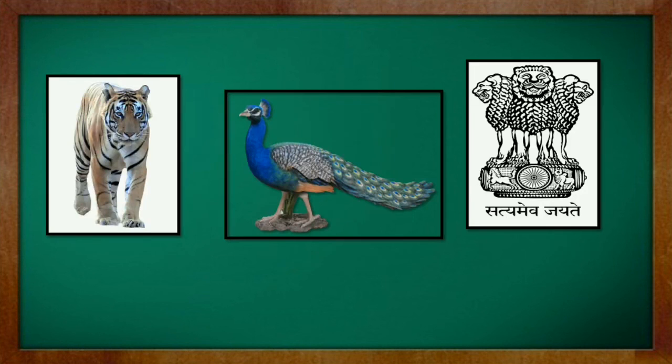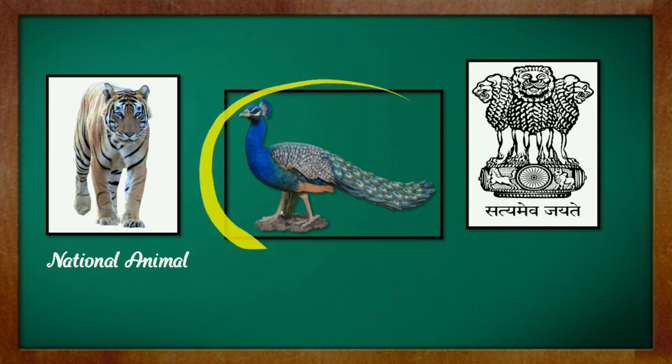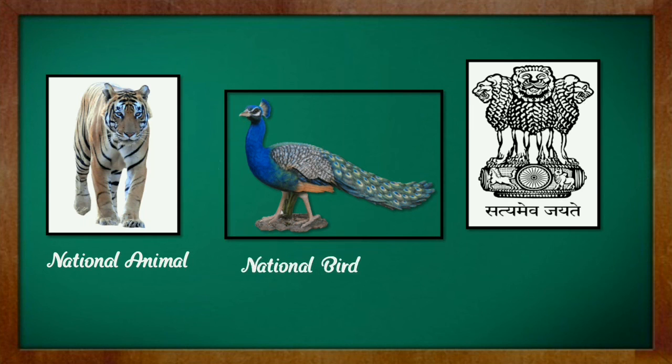So now next, what is this picture about? Yes, tiger. The Royal Bengal tiger is our national animal. What is this picture about? Yes, this is a peacock. It's our national bird. Peacock is our national bird. What is this picture about? Four lions, Satyamev Jayate. So it's our national emblem, the Indian national emblem.